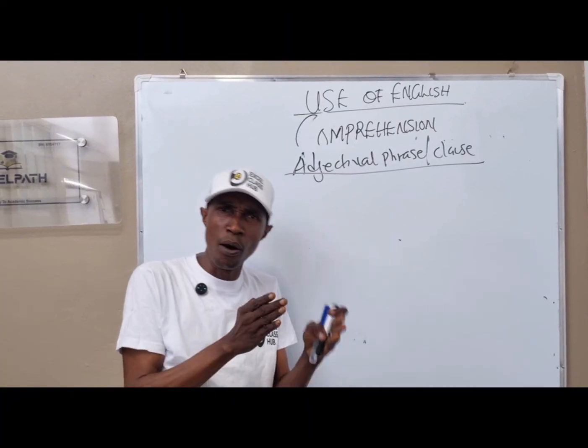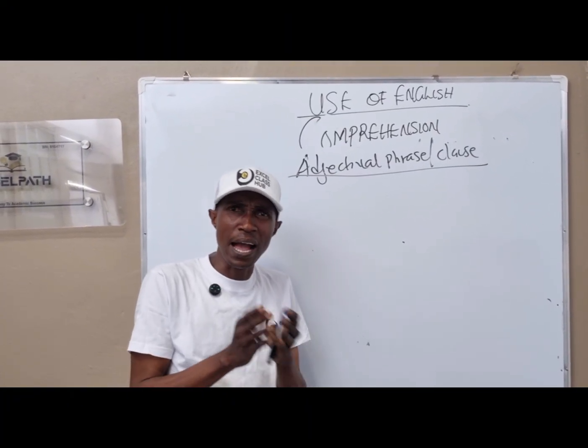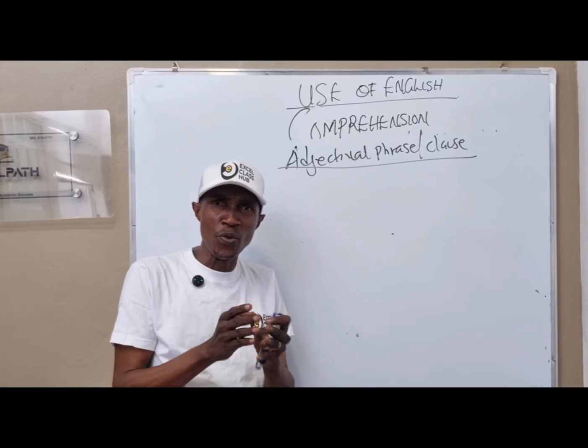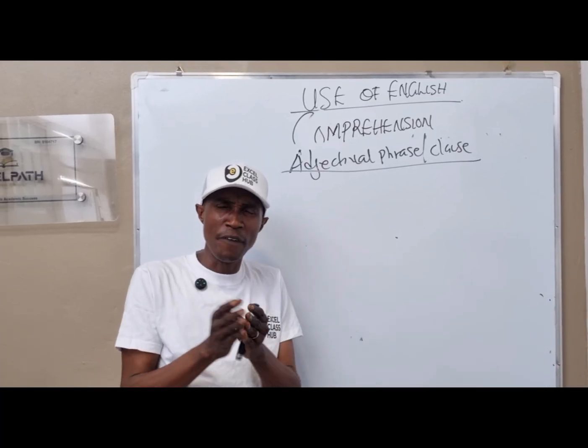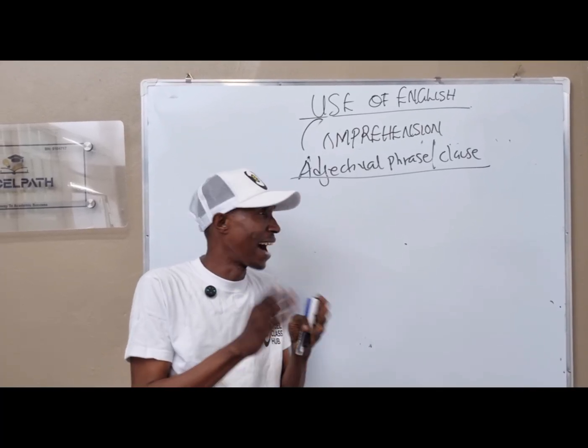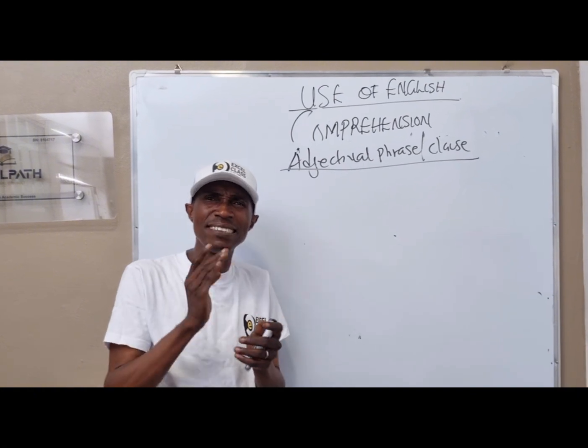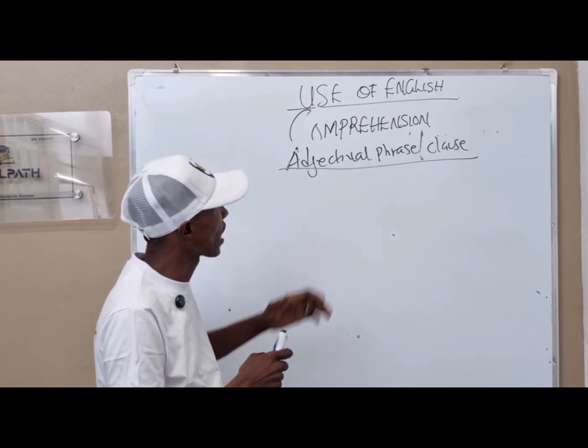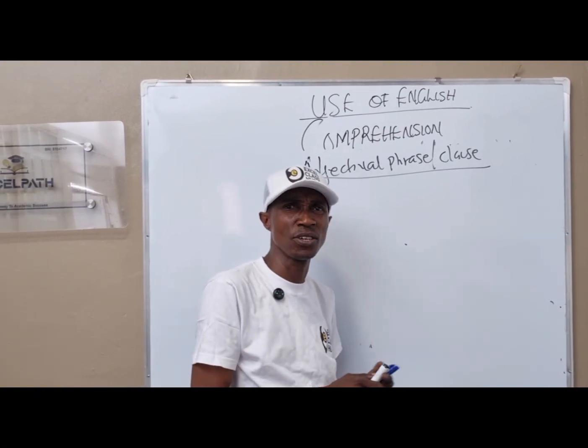We have noun, we have adverb, and we have adjectival. We have looked into noun, we have considered adverbial, and the last one we are looking at is adjectival. This is also classified as phrase and clause.